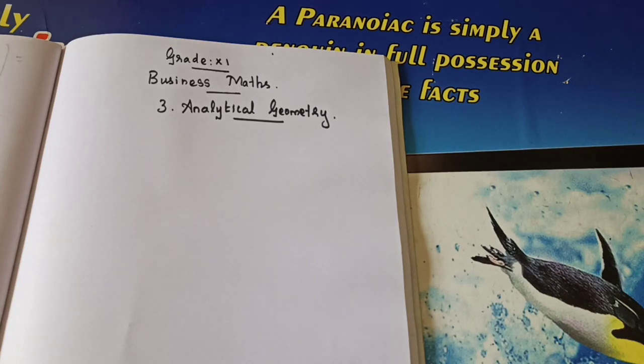It's the third chapter, analytical geometry. I think in your 10th standard you learned one chapter, geometry. Is it right? So from 11th grade onwards we will learn analytical geometry. It is somewhat new, but coordinate geometry you learned in 10th standard. Normal geometry also you learned. Is it right? Theoretical geometry. This is somewhat different. But the thing is very easy, but we need to learn some formulas and some definitions here. So one by one we will learn. It is easy only. Okay, so let's move to the chapter analytical geometry.